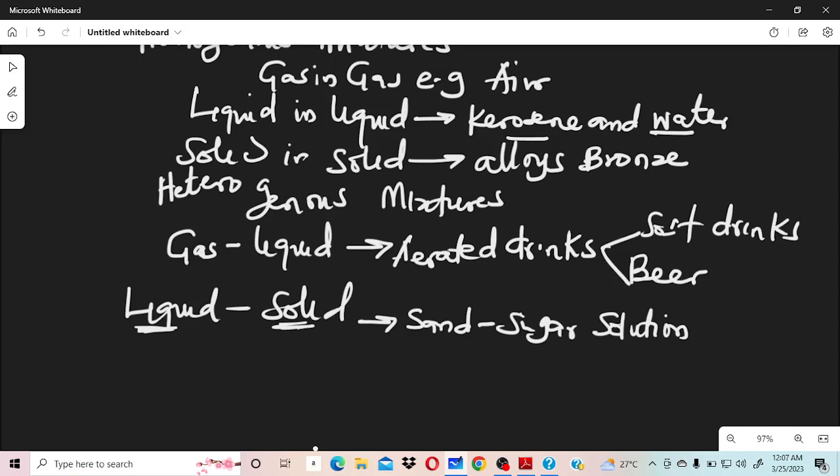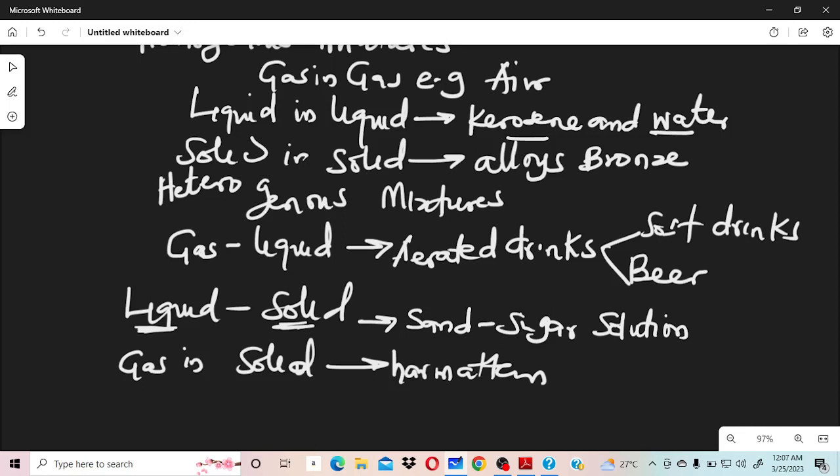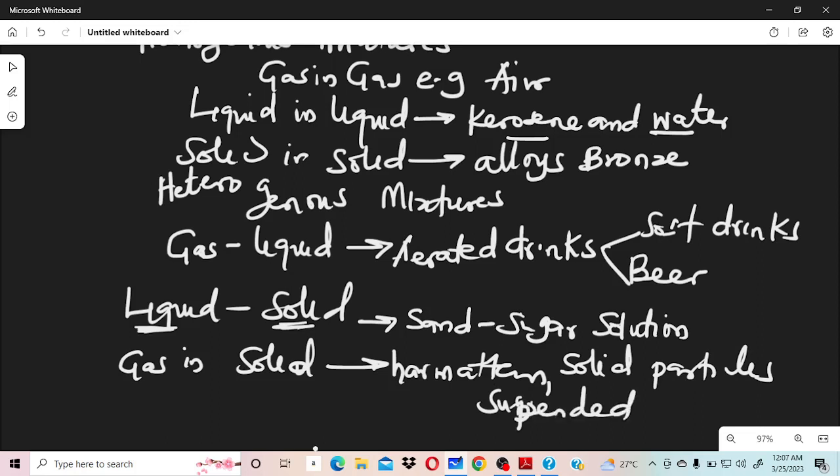And we can have gas in solid. What are the examples? Smoke is an example of gas in solid. You have solid particles suspended in air too. So we can have all those ones as mixtures.